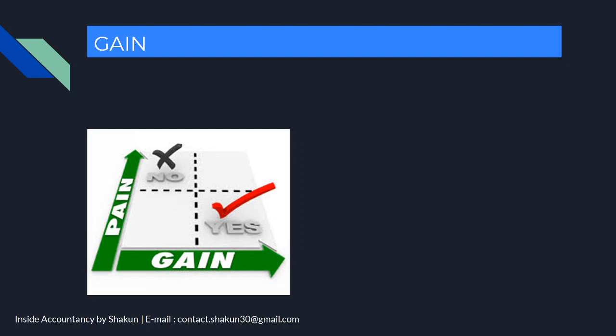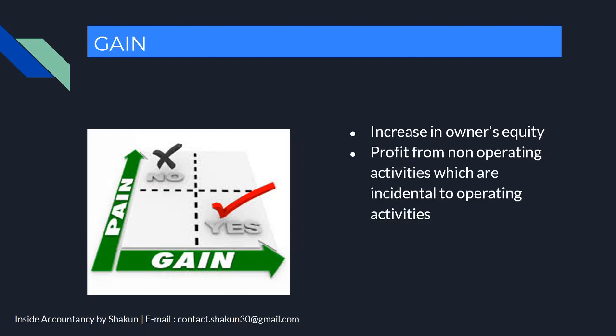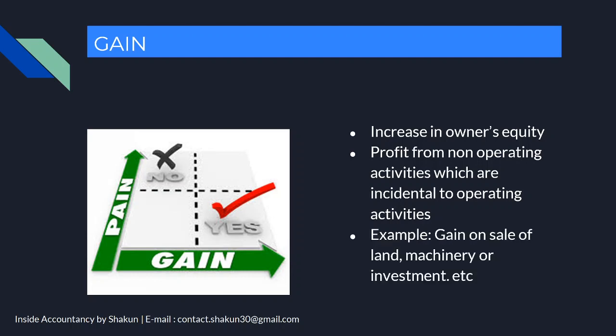Next term is gain. Now gain is an increase in owner's equity. So gain basically is the income which is earned from non-operating activities. The profit from non-operating activities but which are incidental to operating activities is referred to as gain. So if we just recapitulate, income means the profit which is earned from operating as well as non-operating activities. Profit means the income which is earned from operating activities, and gain means the income which is earned from non-operating activities.